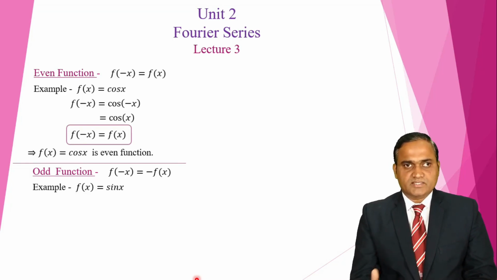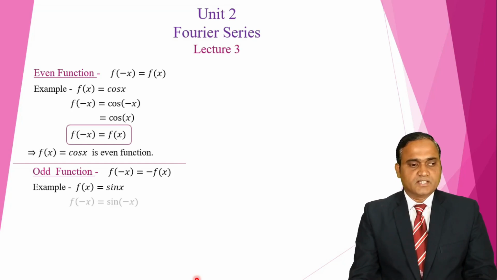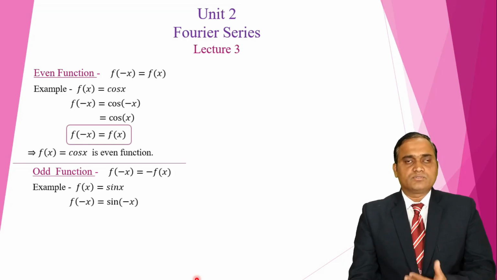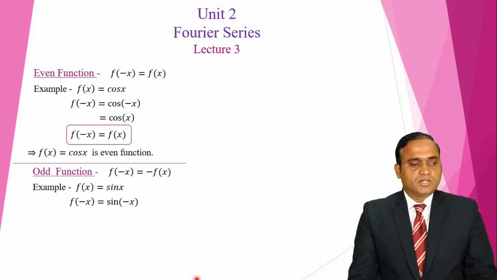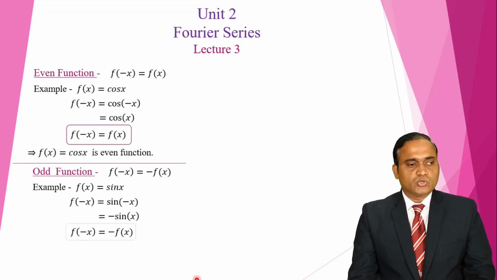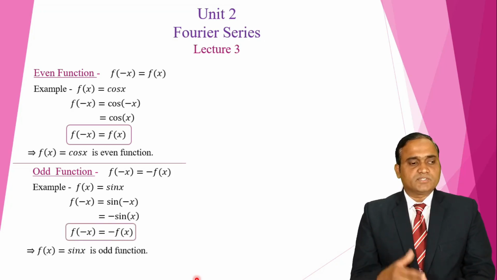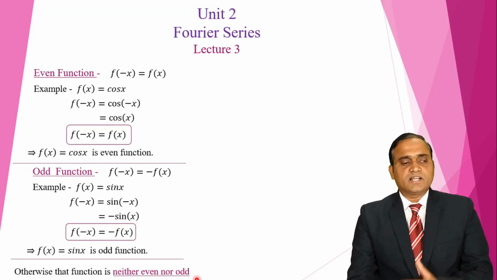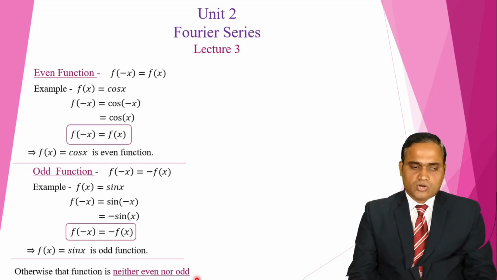When x is replaced by minus x, sin of minus x, sin of minus theta is minus sin theta. We know this formula, so we write minus sin x. So f of minus x is equal to minus f of x, and f of x is equal to sin x is an odd function. In other cases, we can say that it is neither even nor odd.